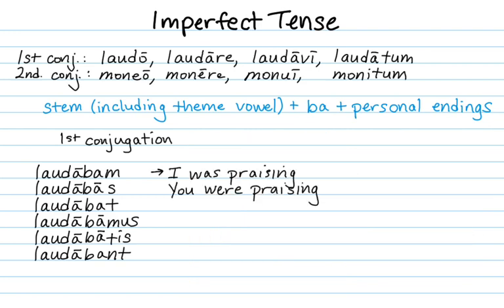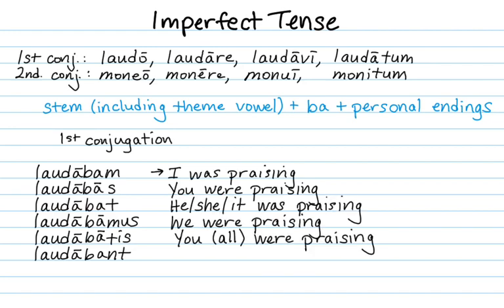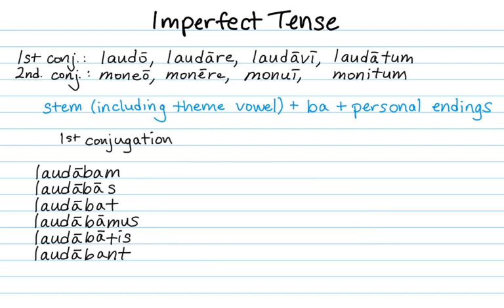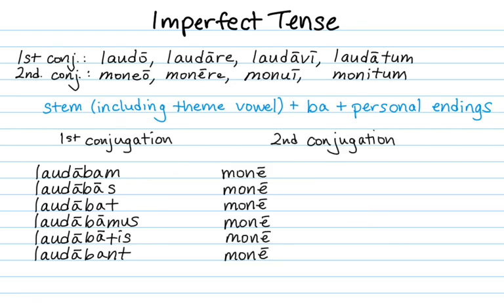which gives us I was praising, you were praising, he, she, it was praising, we were praising, you all were praising, or they were praising. In the second conjugation, mone plus the infix ba plus the endings gives us monebam, monebas, monebat, monebamus, monebatis, monebant.